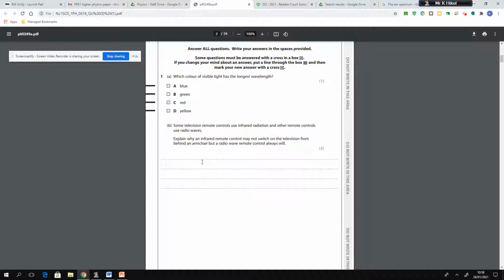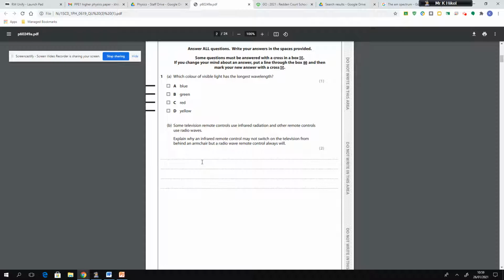Another way you could have got the first mark for that is to say, well, why do radio waves actually turn the television on if you're standing behind an armchair? So another way you could achieve your first mark for that particular question is you could say, well, why does a remote control that uses radio waves turn the television on? Well, that would be because the armchair doesn't absorb radio waves.